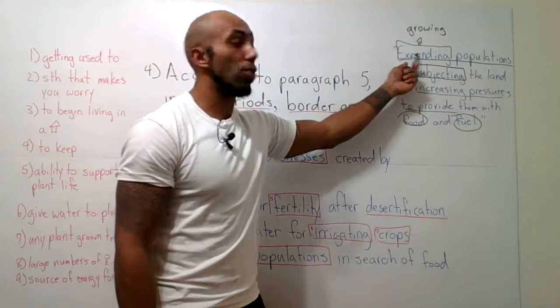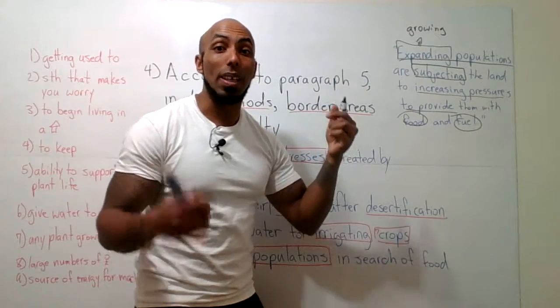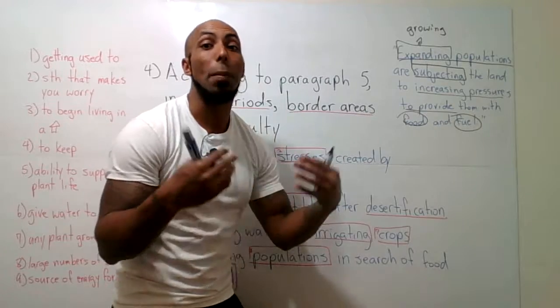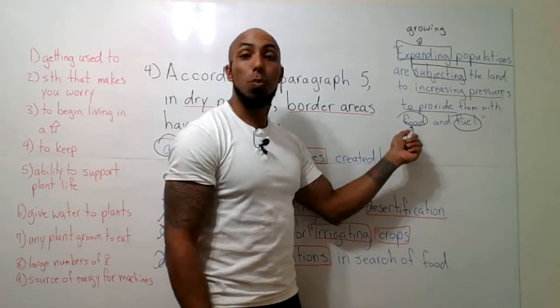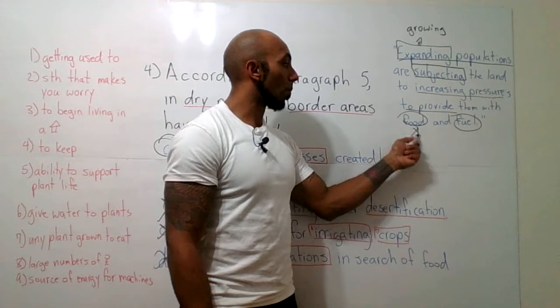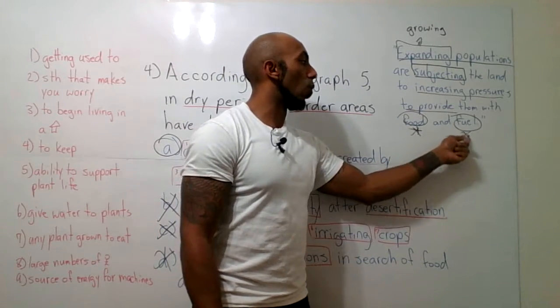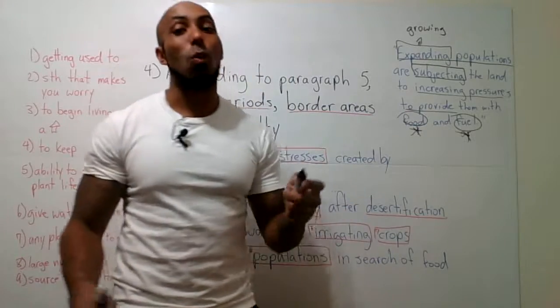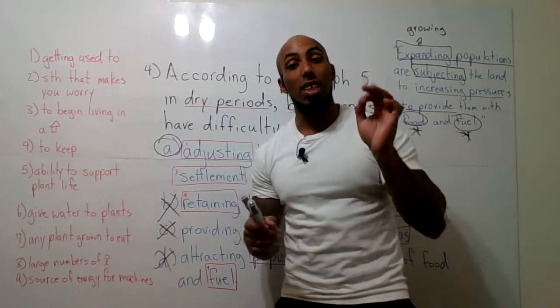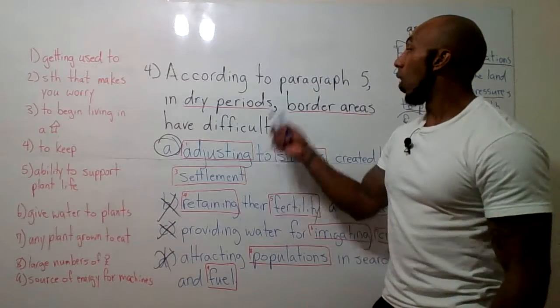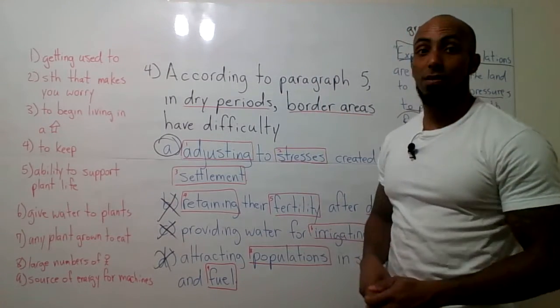So as the population grows, the land is becoming less and less likely to be able to support so many people and to give those people food and fuel, right? It didn't say what fuel it meant, but that doesn't matter. We just needed to find the correct answer according to paragraph 5.